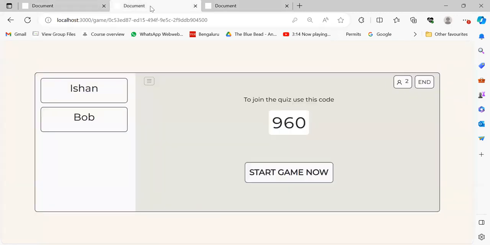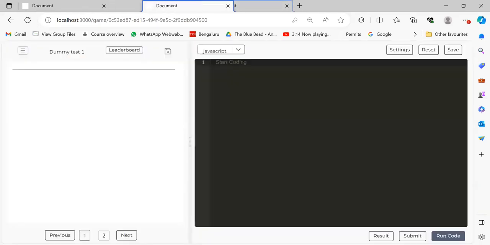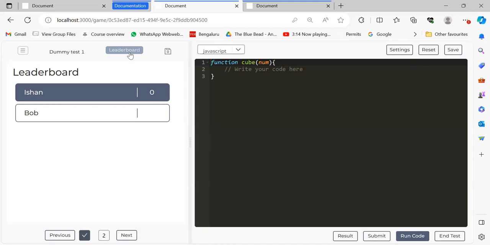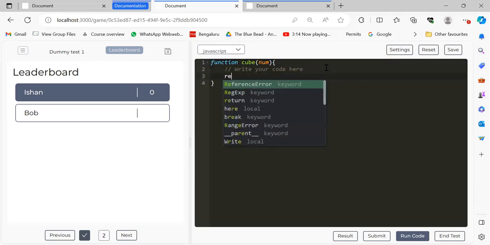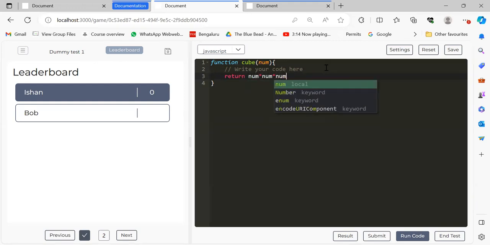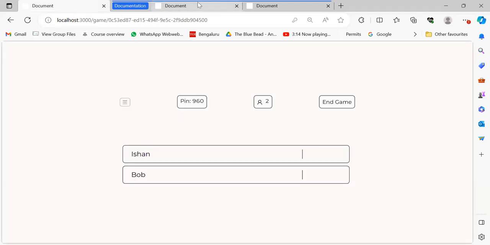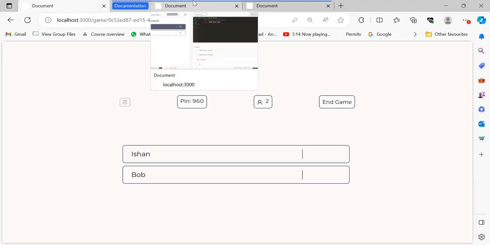As you can see, this is the waiting room, and once I've started the game, the two users have now joined the game, and we can track the leaderboard. And as you complete the questions, your points increase. So once the test is done, the teacher essentially gets the update of who's won the game, and then they can download the progress just so they can track individual students' progress.